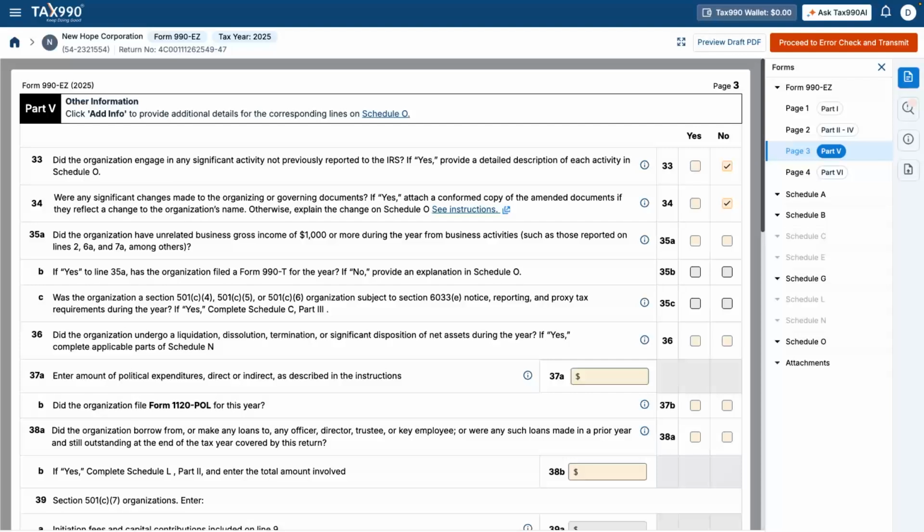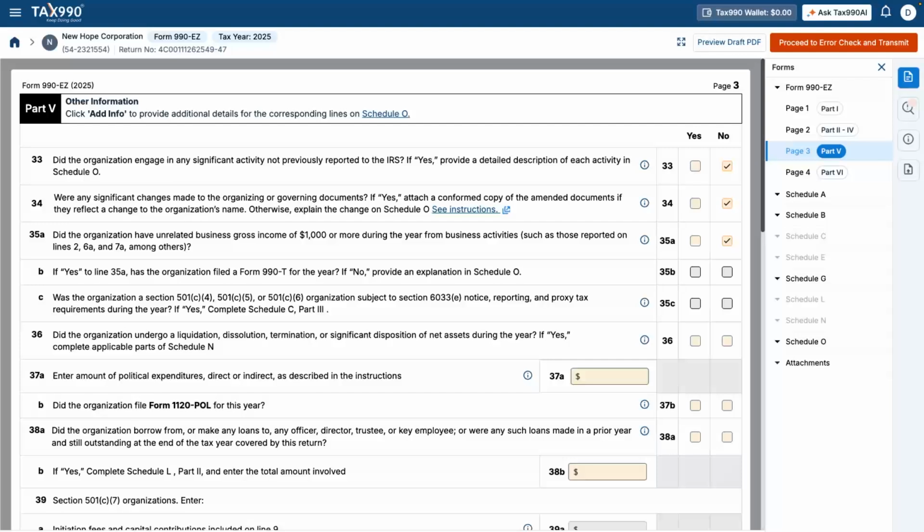Line 35A, Unrelated Business Income. This question asks whether the organization earned $1,000 or more in unrelated business income. UBI is income from activities not substantially related to the organization's exempt purpose. Examples might include advertising income, rental income not tied to mission, and business activities unrelated to programs. If this applies, the organization may need to file Form 990-T. Line 35B, Form 990-T Filing Requirement. If unrelated business income exists, this line confirms whether Form 990-T has been filed or is required. This ensures compliance with IRS reporting for taxable activities.